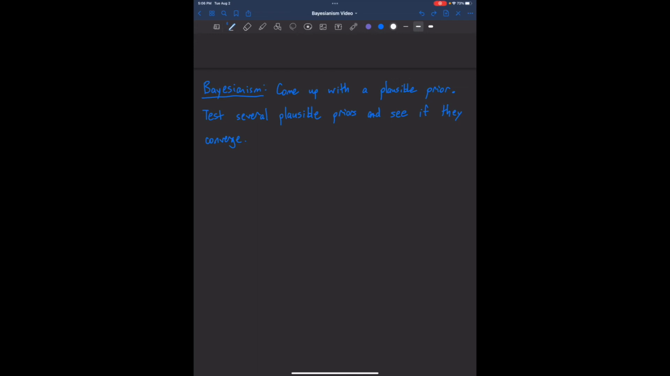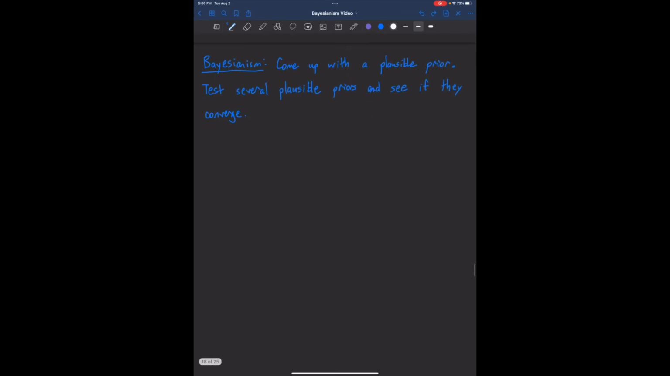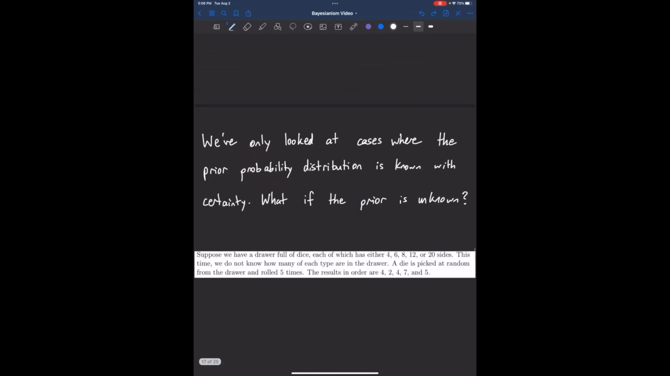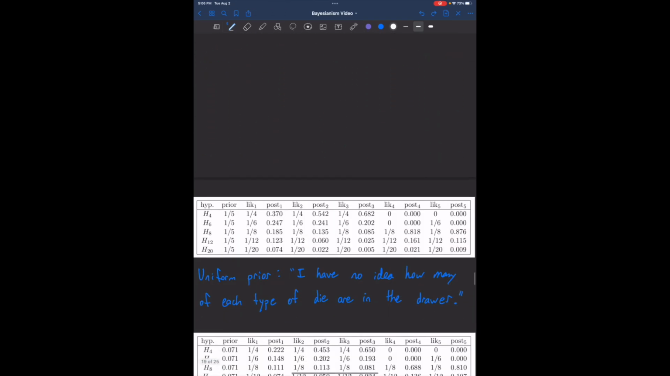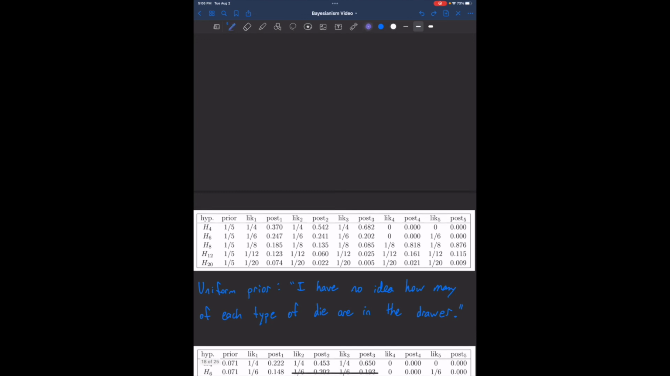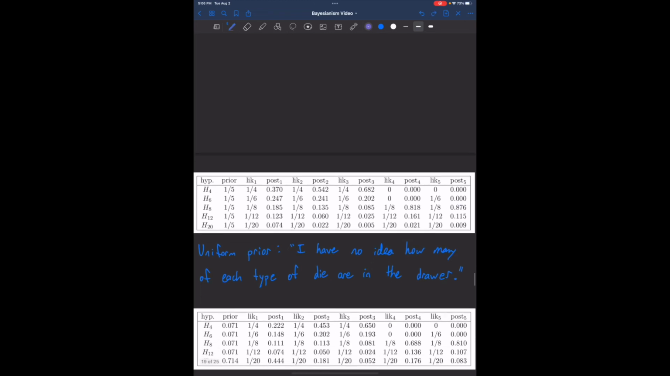So let's look at a few examples of how various priors will affect the posterior probabilities in this example above with the multiple dice. You can see here that we've chosen a uniform or flat prior, where we've just said, I have no idea how many of each type of die are in the drawer, so I'm just going to assign a 1/5 prior probability to all of them. Well, in this case, the D8, the 8-sided die, dominates, with above 85% probability.